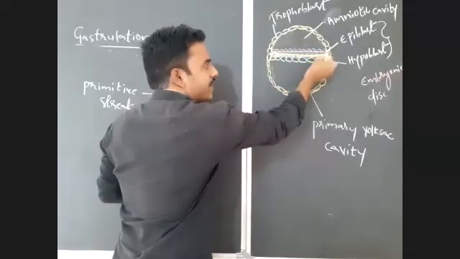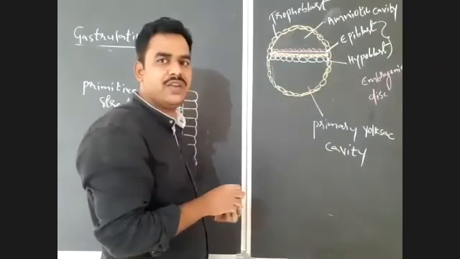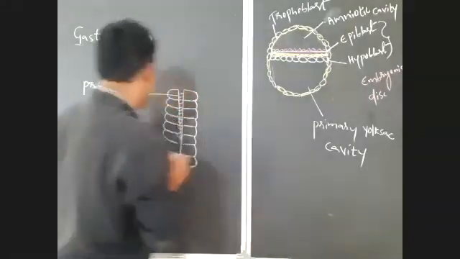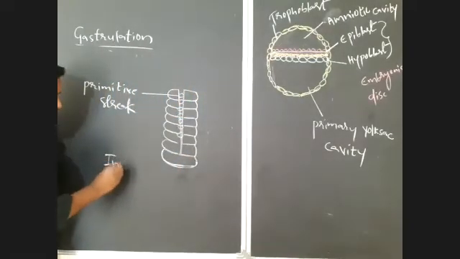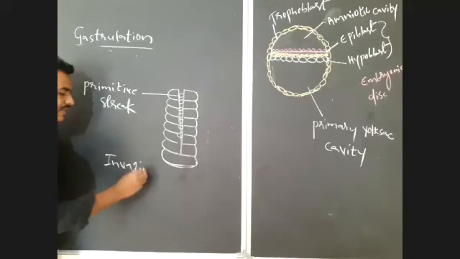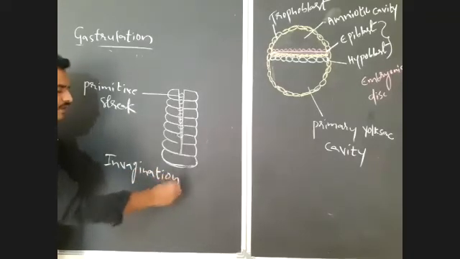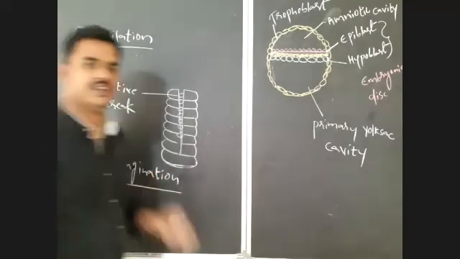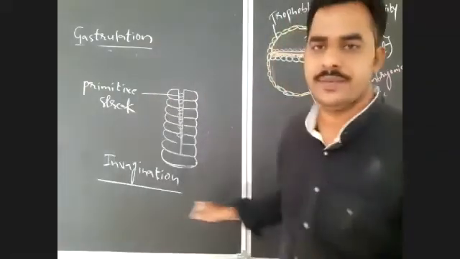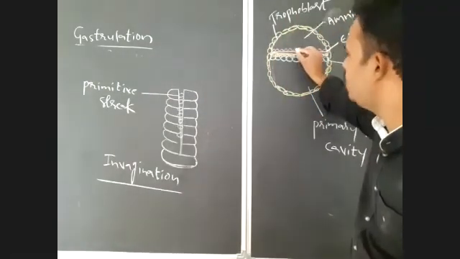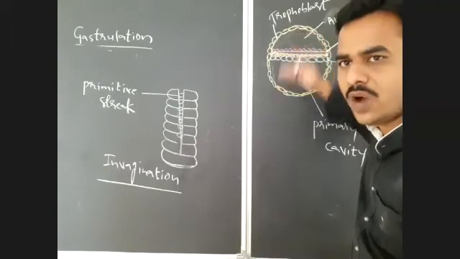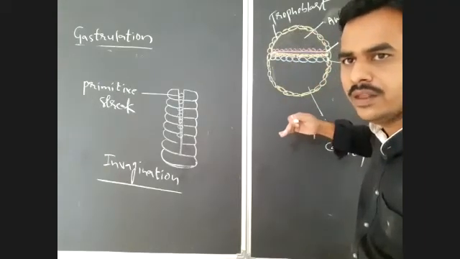This type of inward migration of cells is known as invagination. What is invagination? The inward movement of cells.